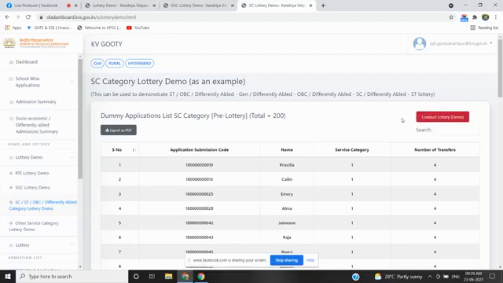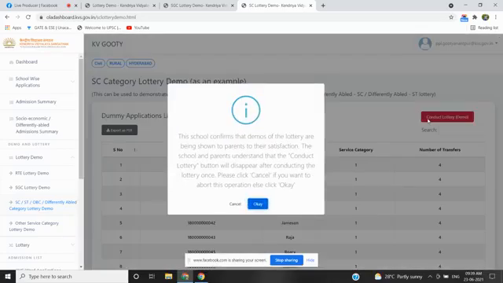See here, now I am clicking on the conduct lottery button. When I click the conduct lottery button, again one pop-up will be displayed here that the school confirms the demos of the lottery are being shown to the parents to their satisfaction. The school and the parents understand that the conduct lottery button will disappear after conducting the lottery once. Please click cancel if you want to abort this operation, else click OK. Now I am clicking on OK.